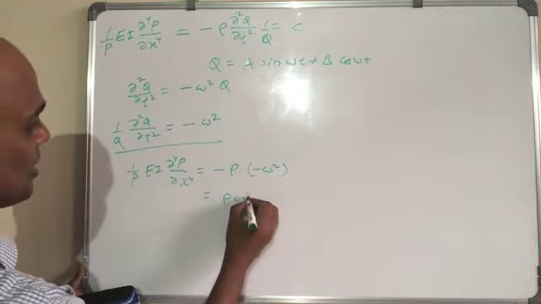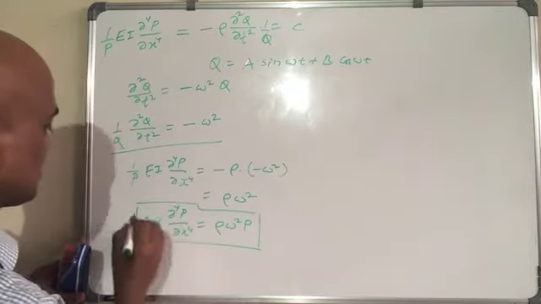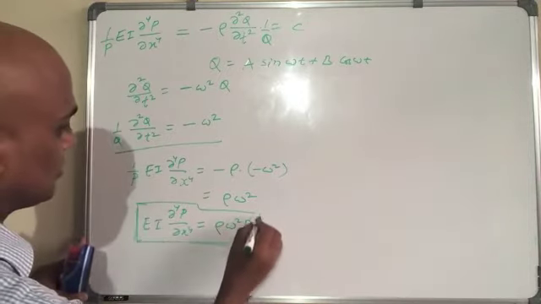So you are getting 1 over P equal to this, and finally the final equation is EI del 4 P over del x4 equal to rho omega square P. That is the equation.